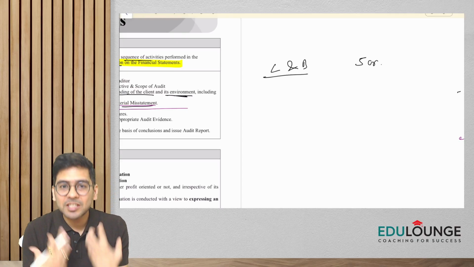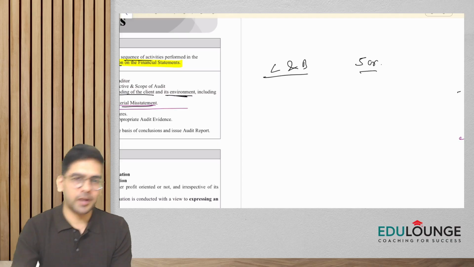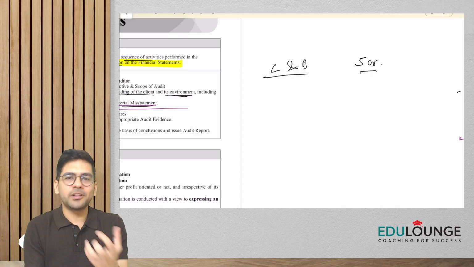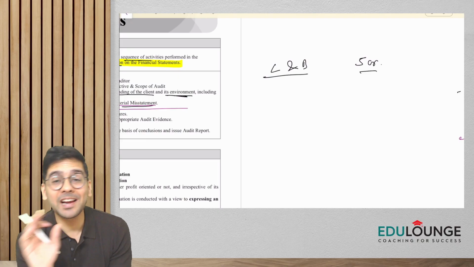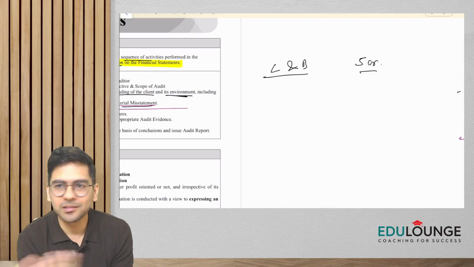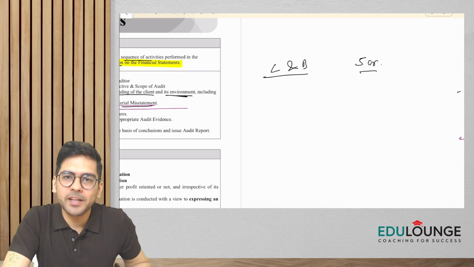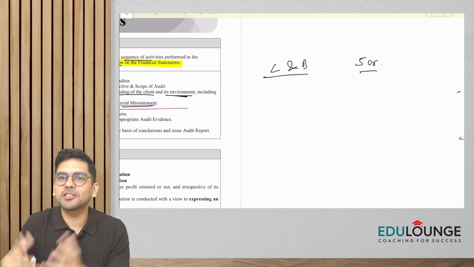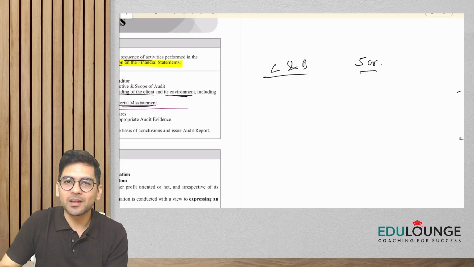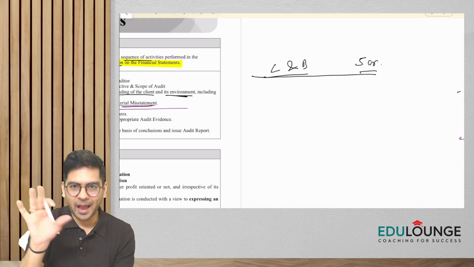Okay, so as an auditor we need to check whether it is correct or not. So what all things perhaps we'll be doing? Number one, let's say we'll see whether the land and building actually exists. This is also an audit procedure. So when I say we'll see that the land and building actually exists, perhaps we'll just do a physical verification, we'll observe that there is a building which is being reflected in the financial statement, it actually exists.